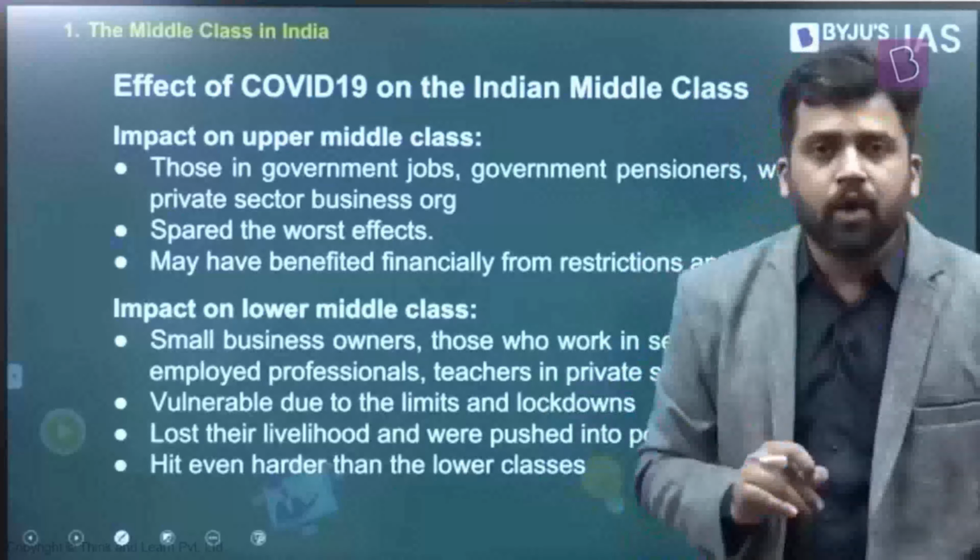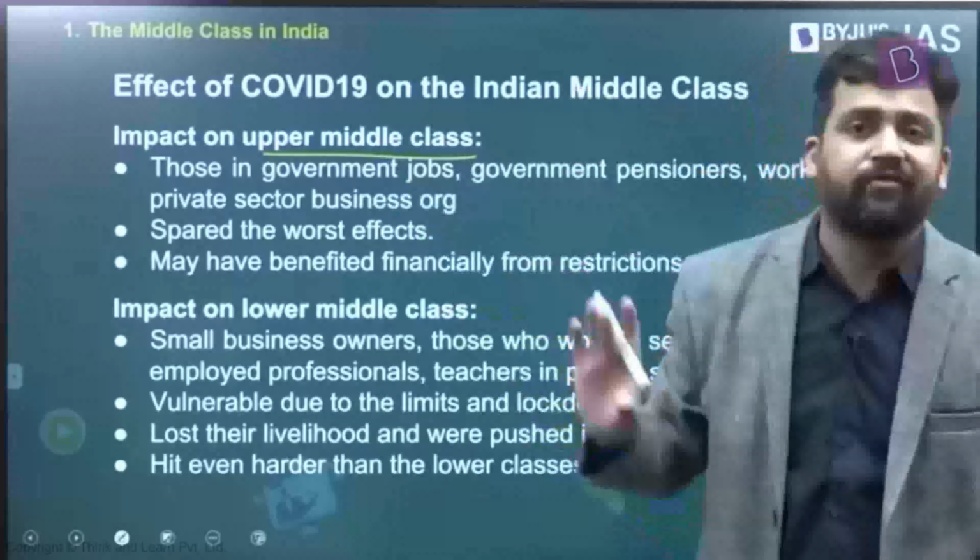So what we will do is look at the different ways by which the middle classes got impacted. One by one, each point we will take up. First, within middle classes also, it's not that everyone is the same. Just now we saw the OECD definition, for example. $10 to $100 per day, according to that definition, everyone is middle class.